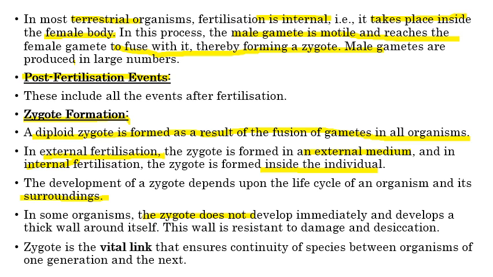So the zygote does not develop immediately after the fusion. It forms a thick wall around itself to protect itself from enemies and from unfavorable conditions. This wall is resistant to damage and desiccation. Now, when we discuss the importance of the zygote, the zygote is the vital link between two generations because it is the first cell of the offspring's body. This is why it continues the species and transfers genetic information from one generation to the next generation.